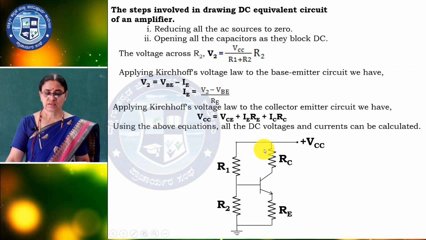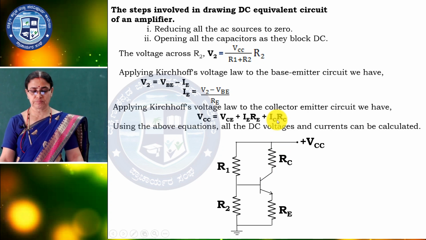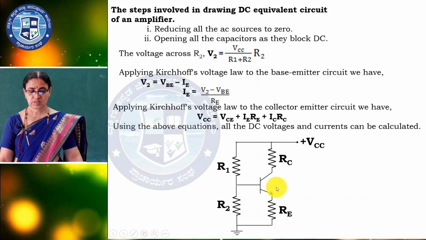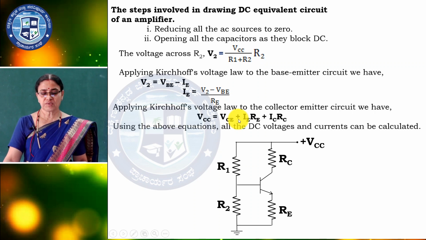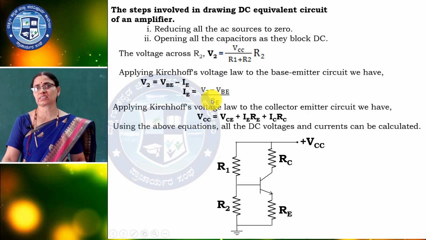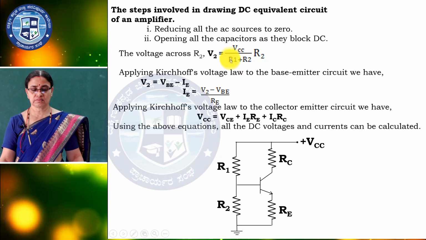Then apply Kirchhoff's voltage law to the output: VCC is equal to VCE plus IE RE plus IC RC. You already studied this equation. If they ask to draw the DC equivalent circuit, only this part you have to consider. We already studied these equations in the biasing circuits, and this equation is necessary for calculation also.